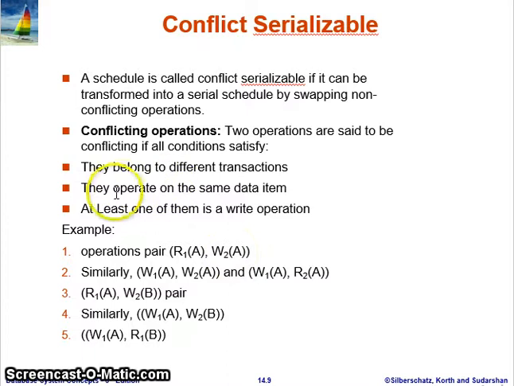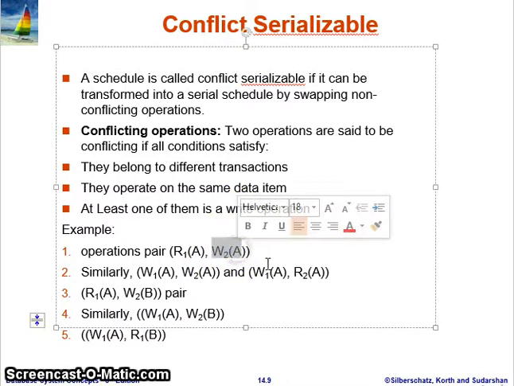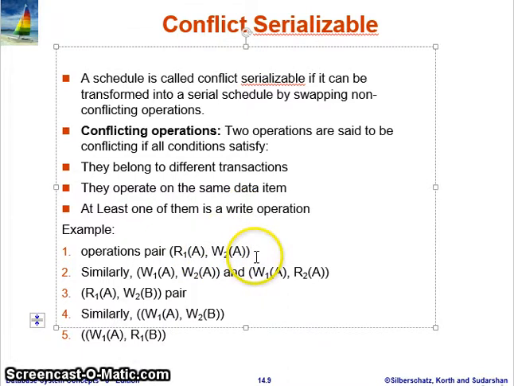The second condition: they operate on the same data item, A, so it is also satisfied. The third: at least one is a write operation. Here is a read operation, here is a write operation, so the condition is satisfied. So this pair is a conflict operation.